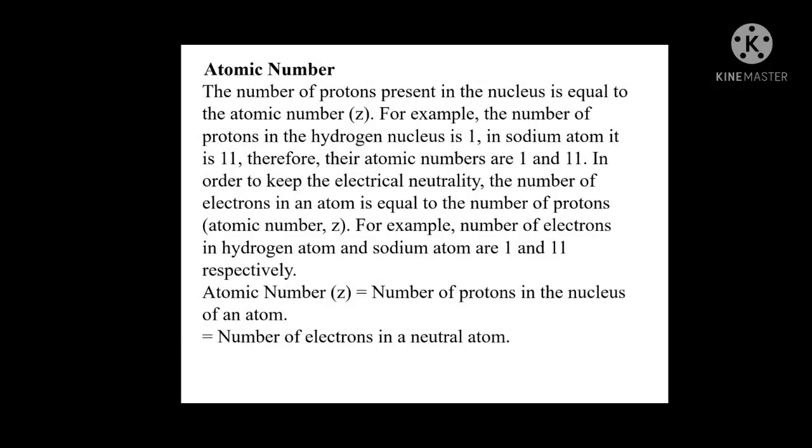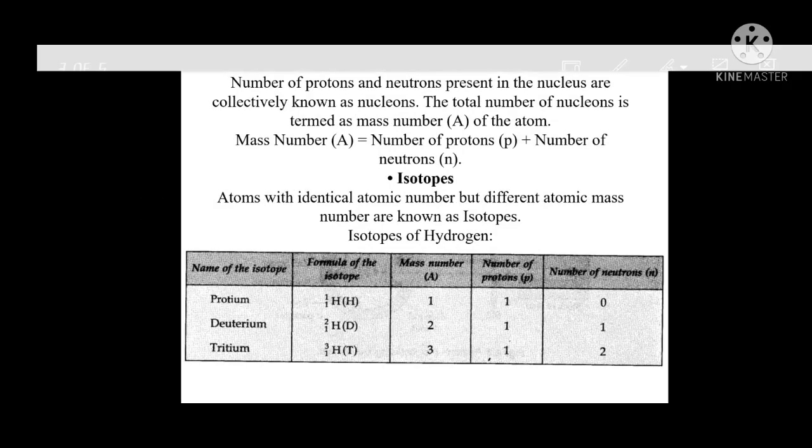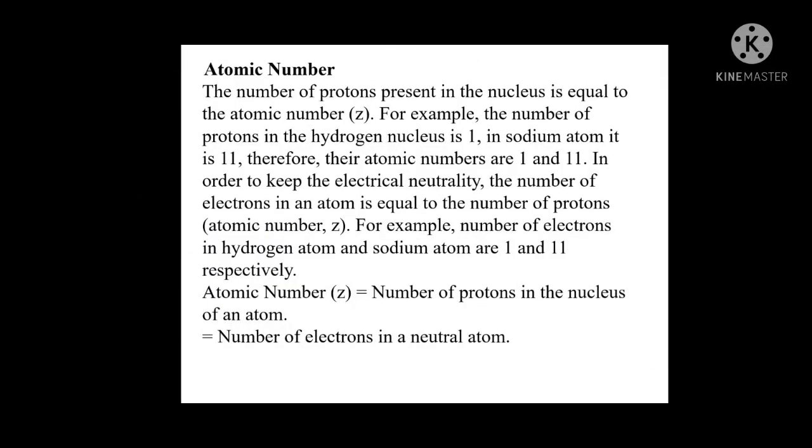What is atomic number? The number of protons present in the nucleus is equal to the atomic number. The number of electrons present in the atom is also called the atomic number.